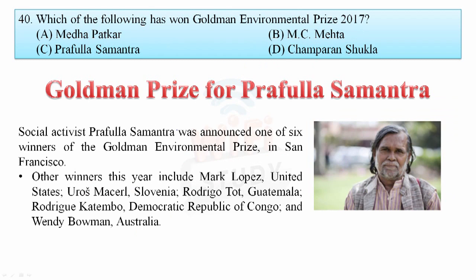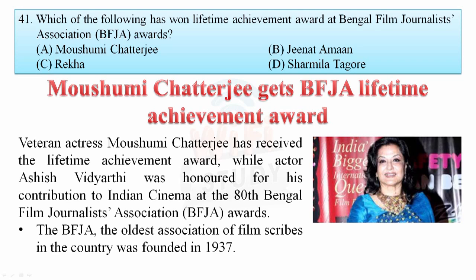Which one of the following has won the Goldman Environmental Prize 2017? Six people got this award, and one of them is Prafulla Samantara. He is a social activist, honored as one of the 6 winners of the Goldman Environmental Prize in San Francisco. So your answer is C. Which one of the following has won the Lifetime Achievement Award at the Bengal Film Journalists Association Award? Moushumi Chatterjee gets the BFJA Lifetime Achievement Award, and she is a veteran actress. So your answer is A.